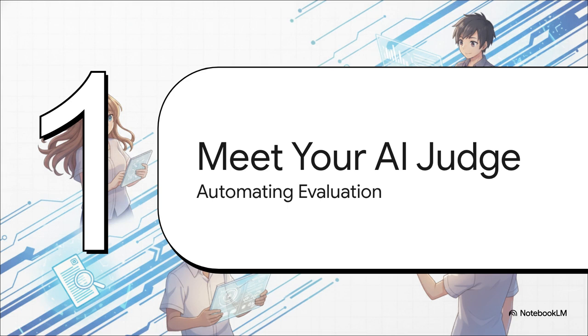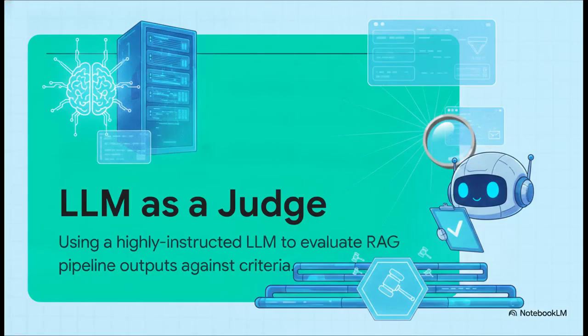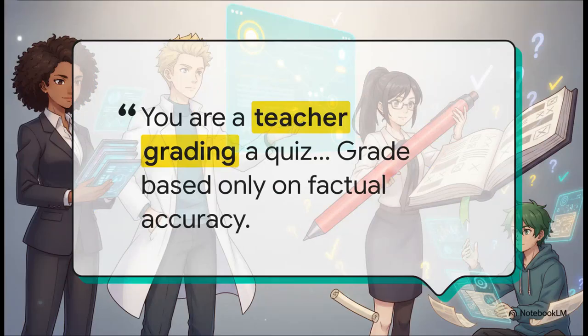Moving right along to Section 2, Meet Your AI Judge. This is where we automate the evaluation process. To evaluate all these steps without endless manual labor, we use something called LLM as a judge. Basically, this means taking a super powerful model, like a GPT-4, and explicitly programming it to act as an automated evaluator for our own app. So instead of humans reading answers, a smarter, highly instructed AI does all the grading for us. I know, it sounds a little bit like science fiction, but it is absolutely the industry gold standard right now for scaling observability.